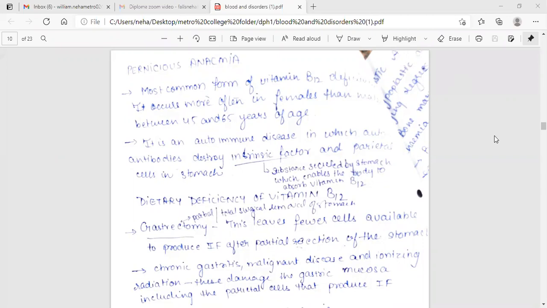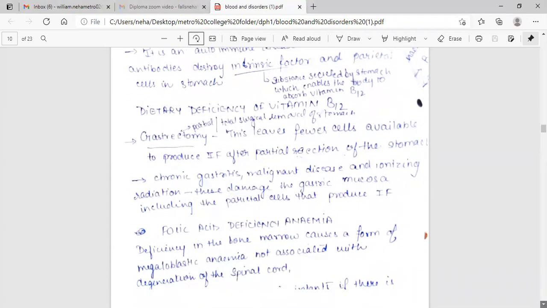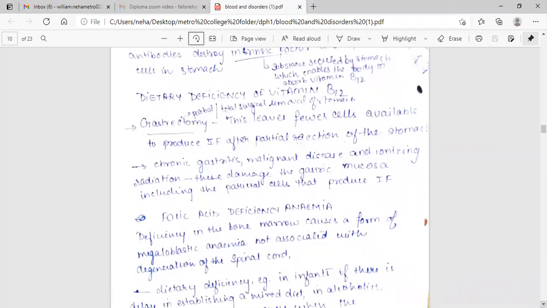Dietary deficiency of vitamin B12, gastrectomy. This leaves fewer cells available to produce IF after parietal secretion of the stomach. Chronic gastritis, malignant disease, and ionizing radiation. These damage the gastric mucosa, including the parietal cells that produce IF.